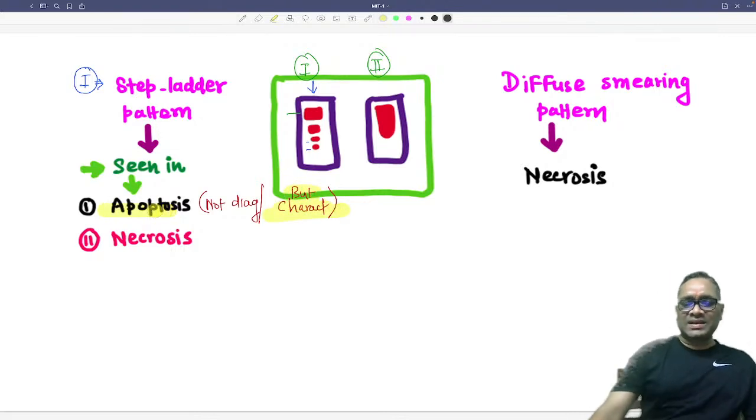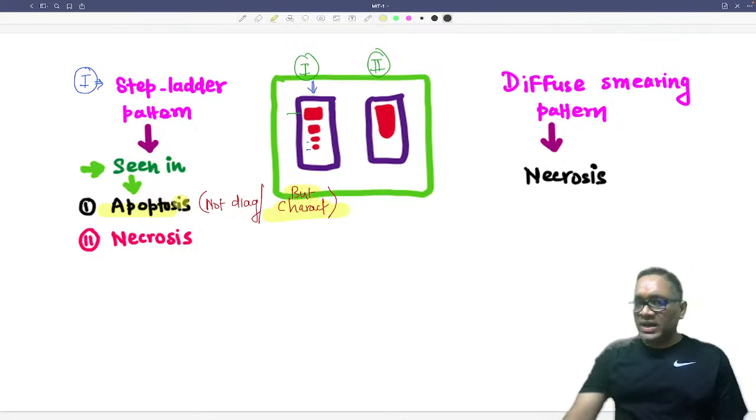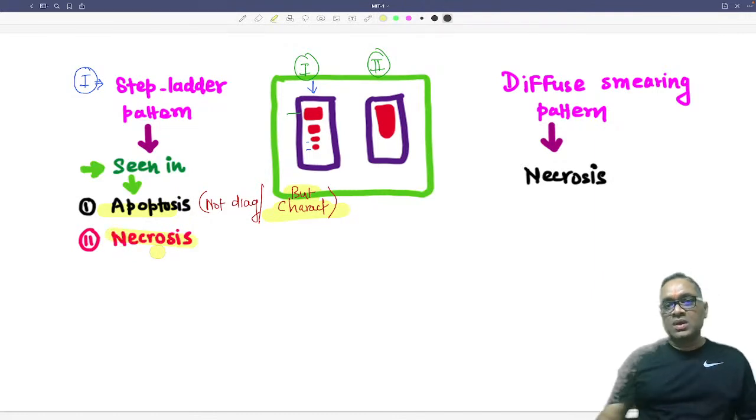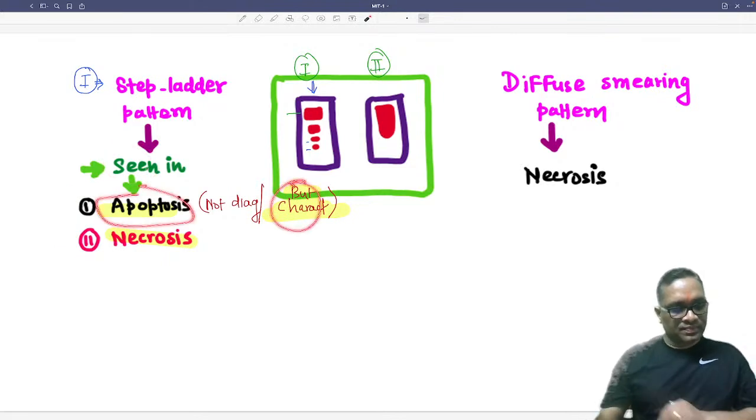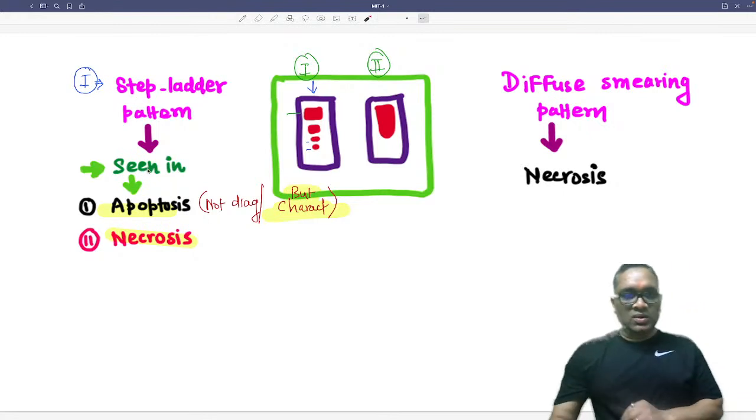In apoptosis it is characteristic. That is why it is not diagnostic, because it is seen in necrosis also. So that is what we have to pay attention to at exam time. What language is the examiner using? If the examiner is saying it is seen in, the answer will be both. If the examiner says characteristic of, the answer will be only apoptosis. Is it clear to all of you?